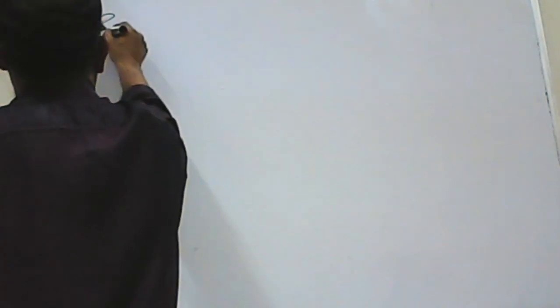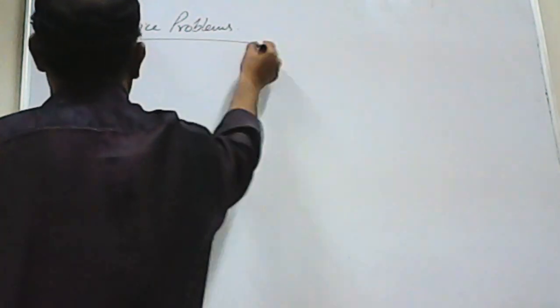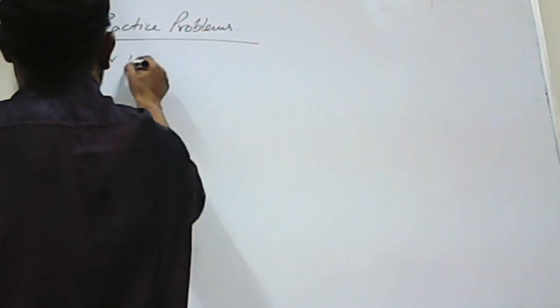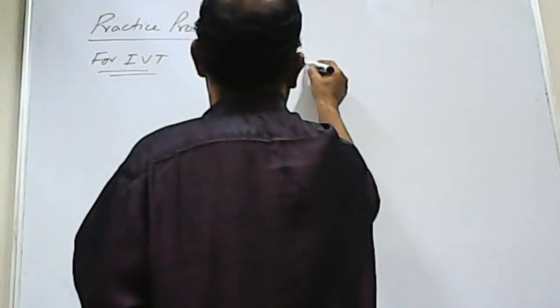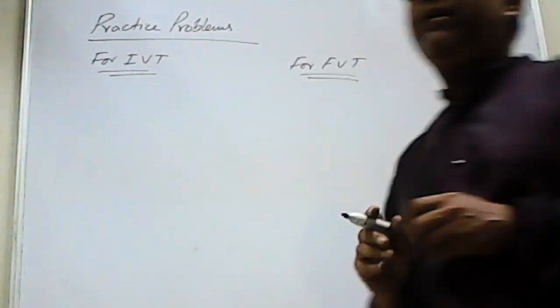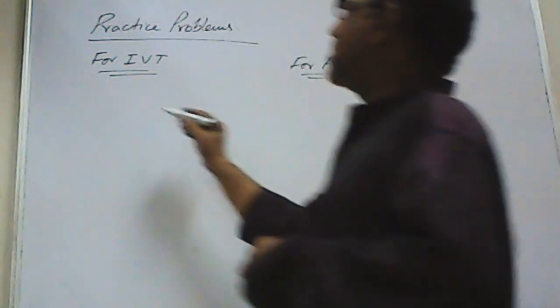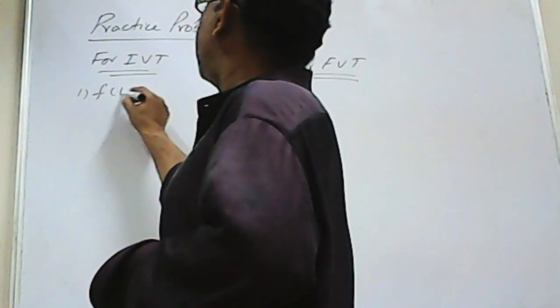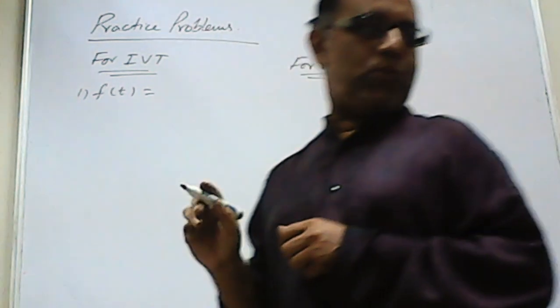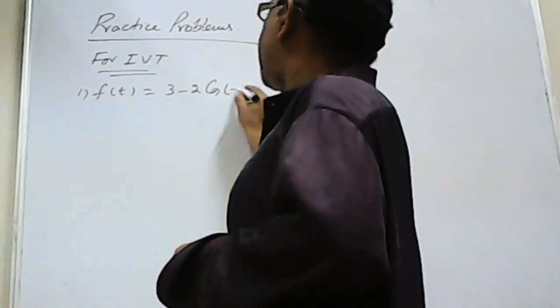So now practice problems. This is for the initial value theorem and these are for the final value theorem. I am separately writing the problems for both of these. Number 1, f of t is equal to 3 minus 2 cos t.